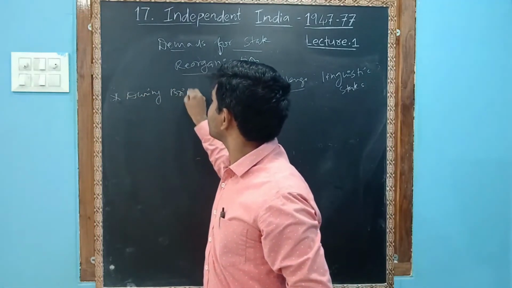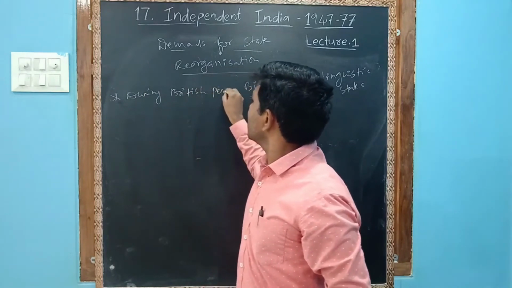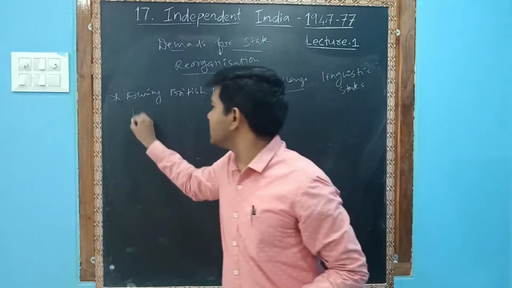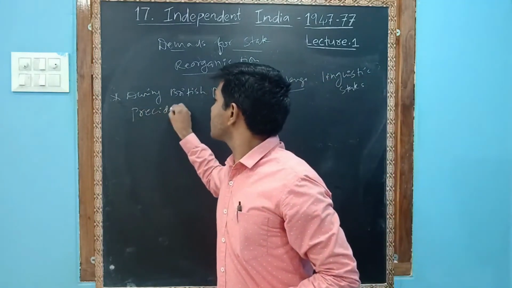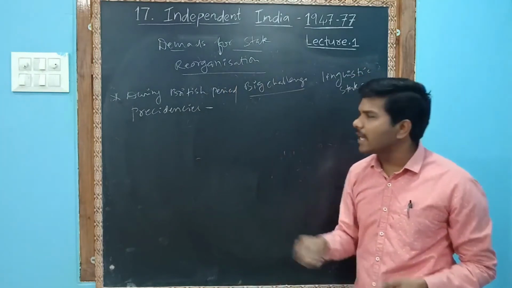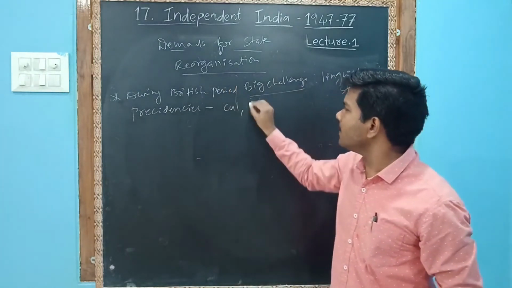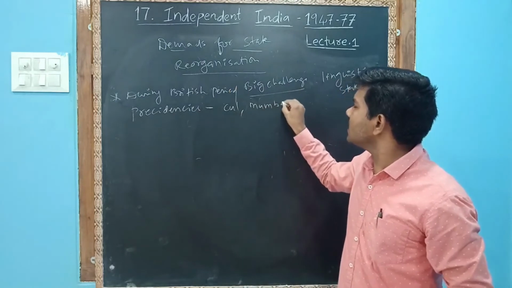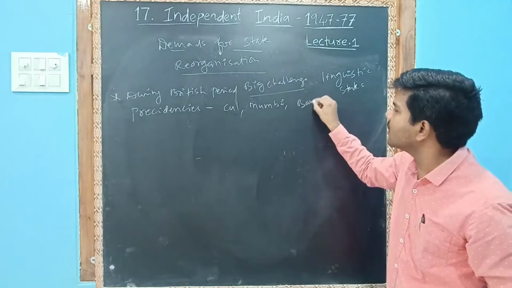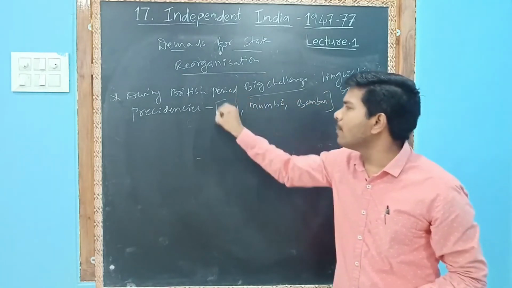During the British period, there were presidencies. What are these presidencies? Example: Calcutta Presidency, Mumbai Presidency. The important presidency is the Bombay Presidency, because the British ruled from Bombay itself.